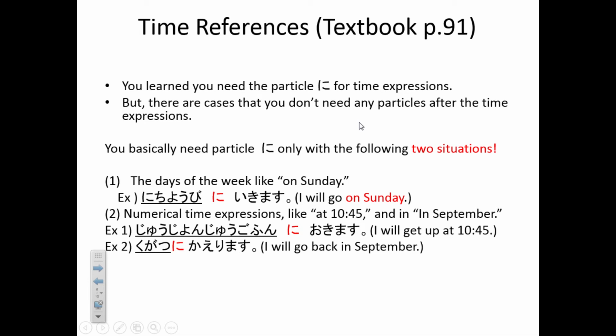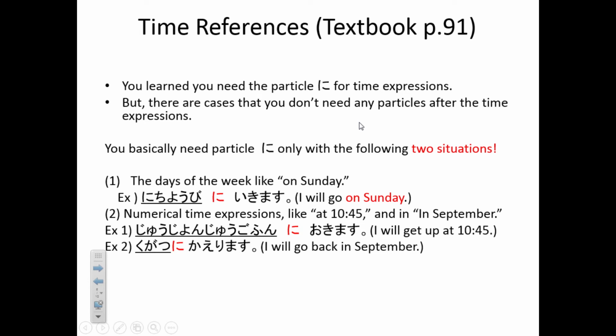The two cases where you definitely need ni after a time expression: one is the day of the week. Like on Sunday. Sunday is 日曜日. And then if you want to say, for example, I'll go on Sunday, it becomes 日曜日に行きます. You need particle に.